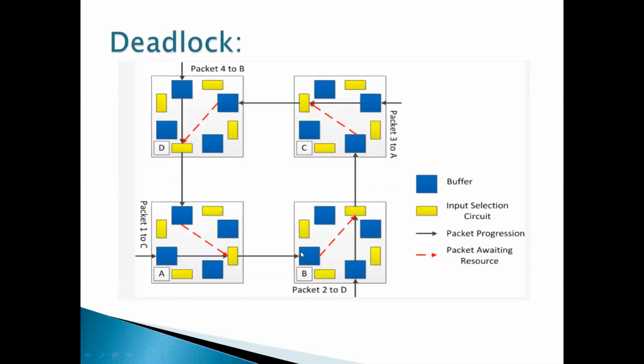Here we'll see what a deadlock is. A cyclic approach will be formed in the deadlock, so we can't go further. No forward progress will be available. Each packet waits for a buffer occupied by another packet downstream. Here, packet 4 is going to the next buffer, but it is already occupied by packet 2, and so on, a cyclic approach will be there, so we can't go further. No forward progress will be available.